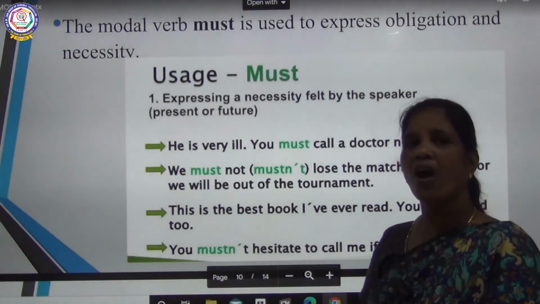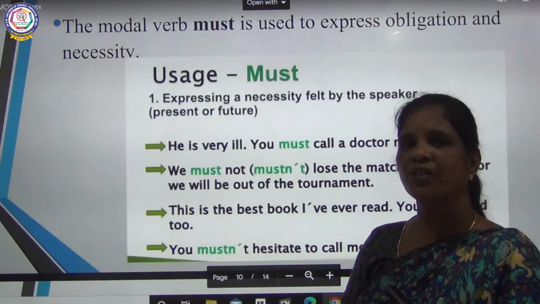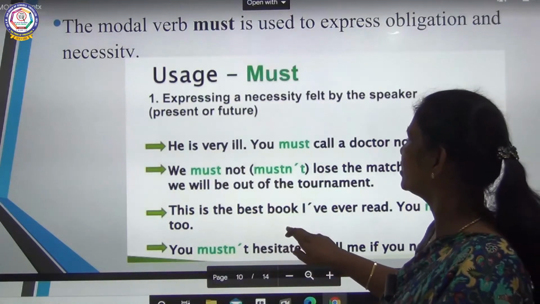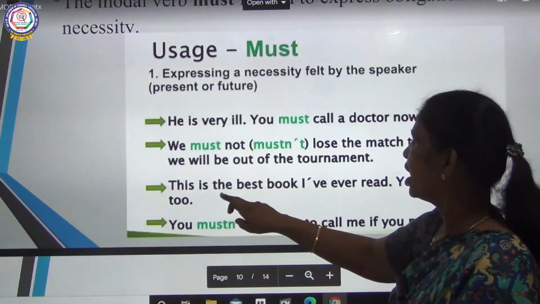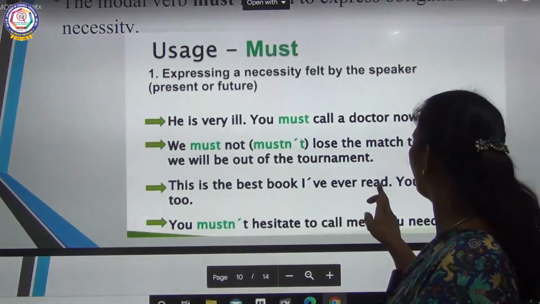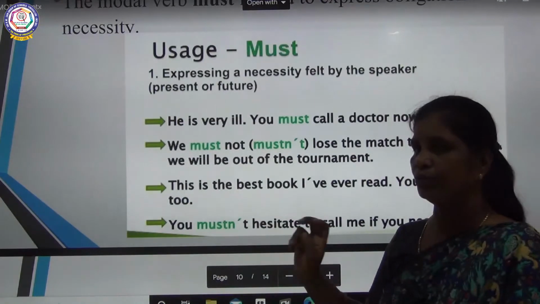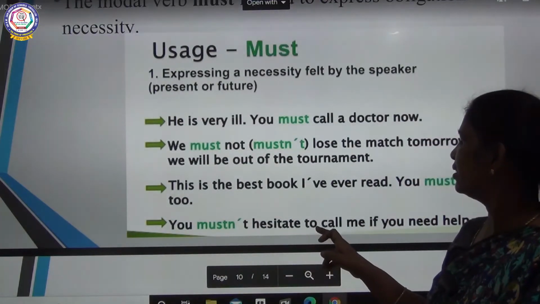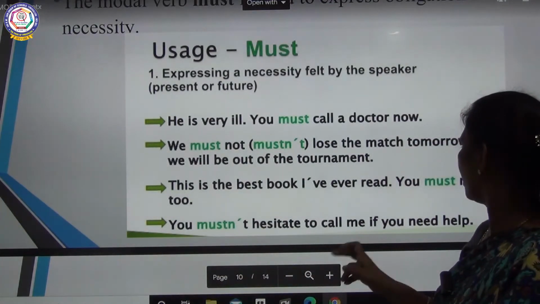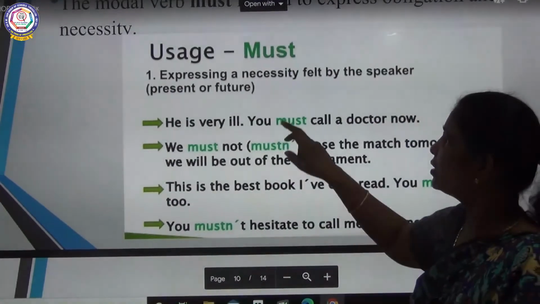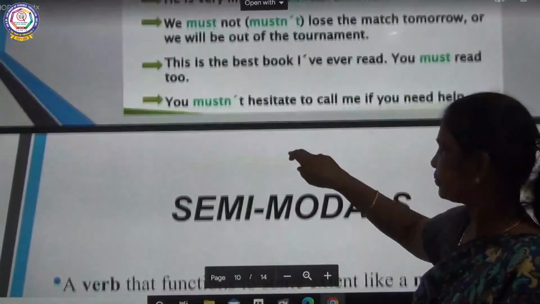You have to work hard, you must work hard, otherwise you will fail. So we can say that it is necessary there, so we are using this. This is the best book I have ever read, you must read it too. You mustn't hesitate to call me if you need help. So these are all the things for must.